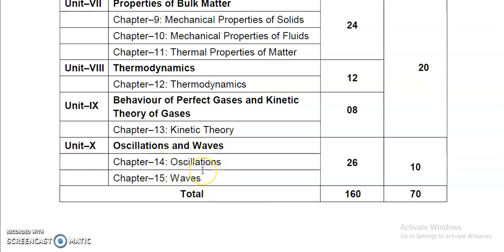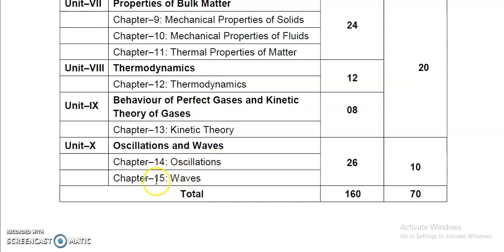Oscillation is what? When a body moves to and fro about its mean position, that is called oscillation. And when this to and fro motion becomes very fast, it becomes vibration. And when this kind of motion occurs in a body, how can we analyze it mathematically? These things we have to study in this chapter, that is called oscillation. Also, how earthquakes come, how disaster occurs in earthquakes, how sound comes from the flute. These things we'll study in the chapter called oscillation.